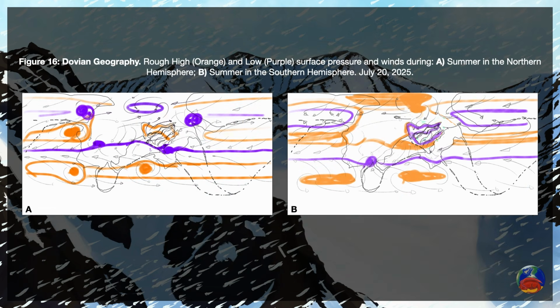I do a rough draft of the surface pressure and winds in January and July to get an idea of the currents and precipitation, since both are driven by surface winds. Outlining the steps for mapping pressure, winds, and precipitation is beyond the current scope of the video. It's something I'd save for an appendix if there's interest further down the line.